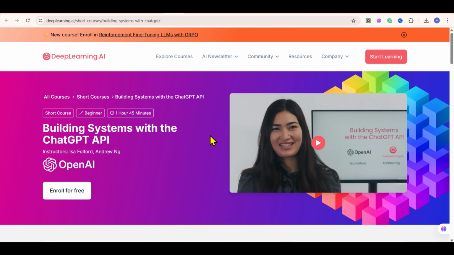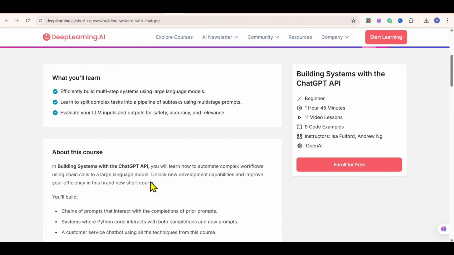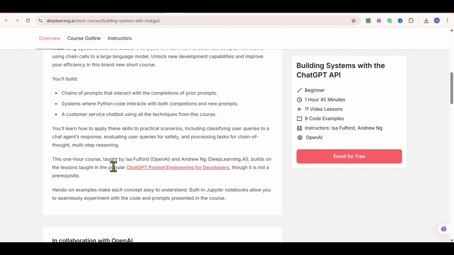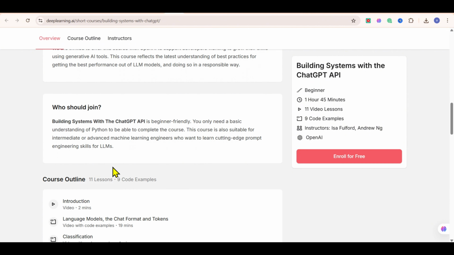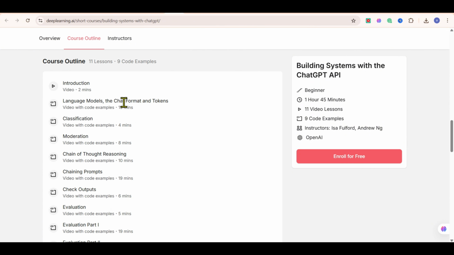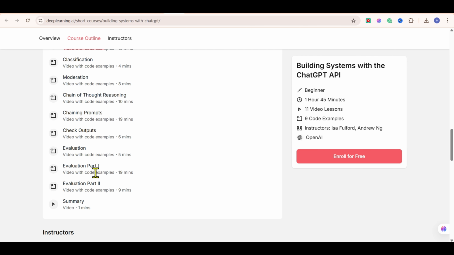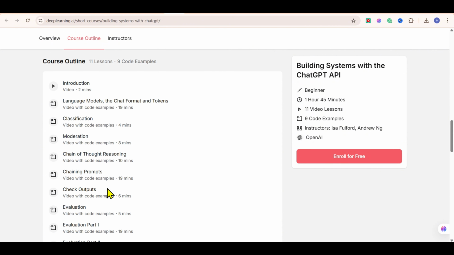must. Building Systems with the ChatGPT API by OpenAI. This course teaches you how to connect your apps to the powerful ChatGPT model using the API, which means you can create custom AI tools tailored exactly to your needs. You'll learn how to set up the ChatGPT API, automate workflows, build things like customer service chatbots, and integrate AI into real-world apps. This is perfect if you've already got a handle on prompt engineering and want to create something custom and scalable. Plus, it's beginner-friendly. No advanced coding skills required, just curiosity and willingness to learn.